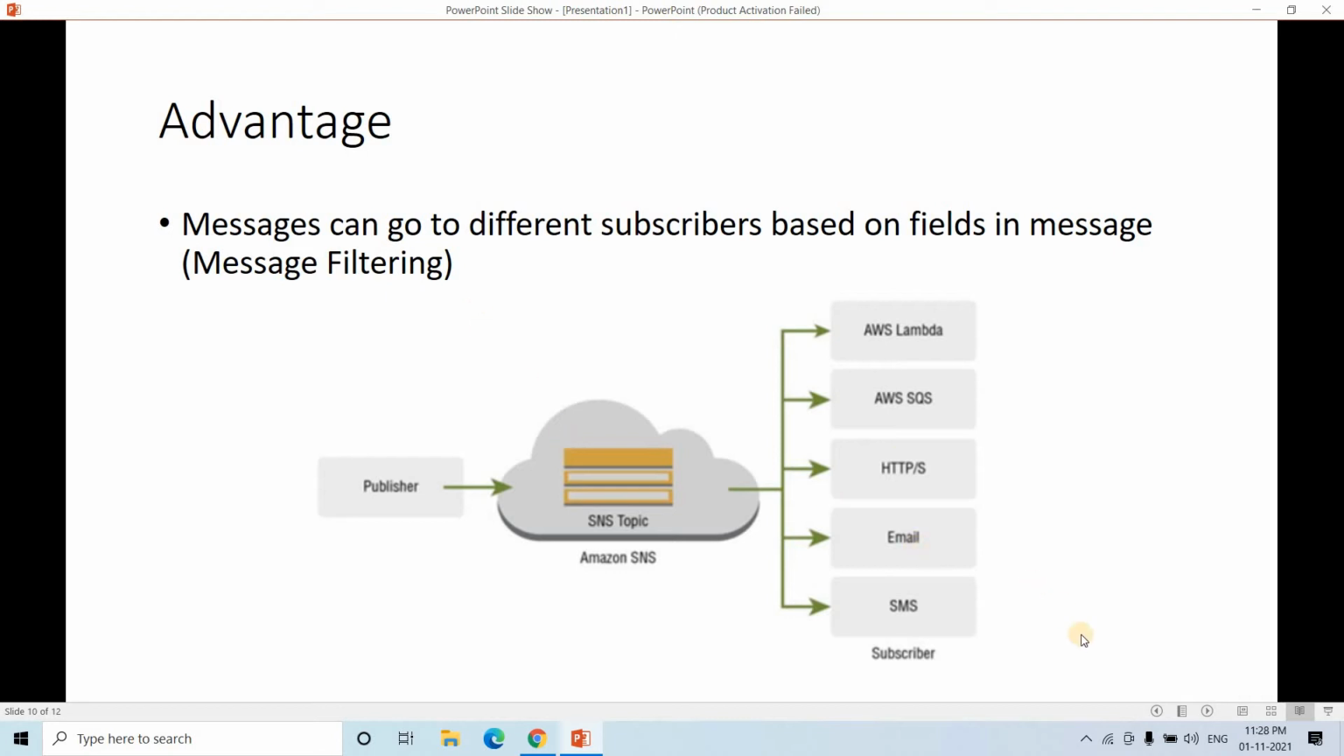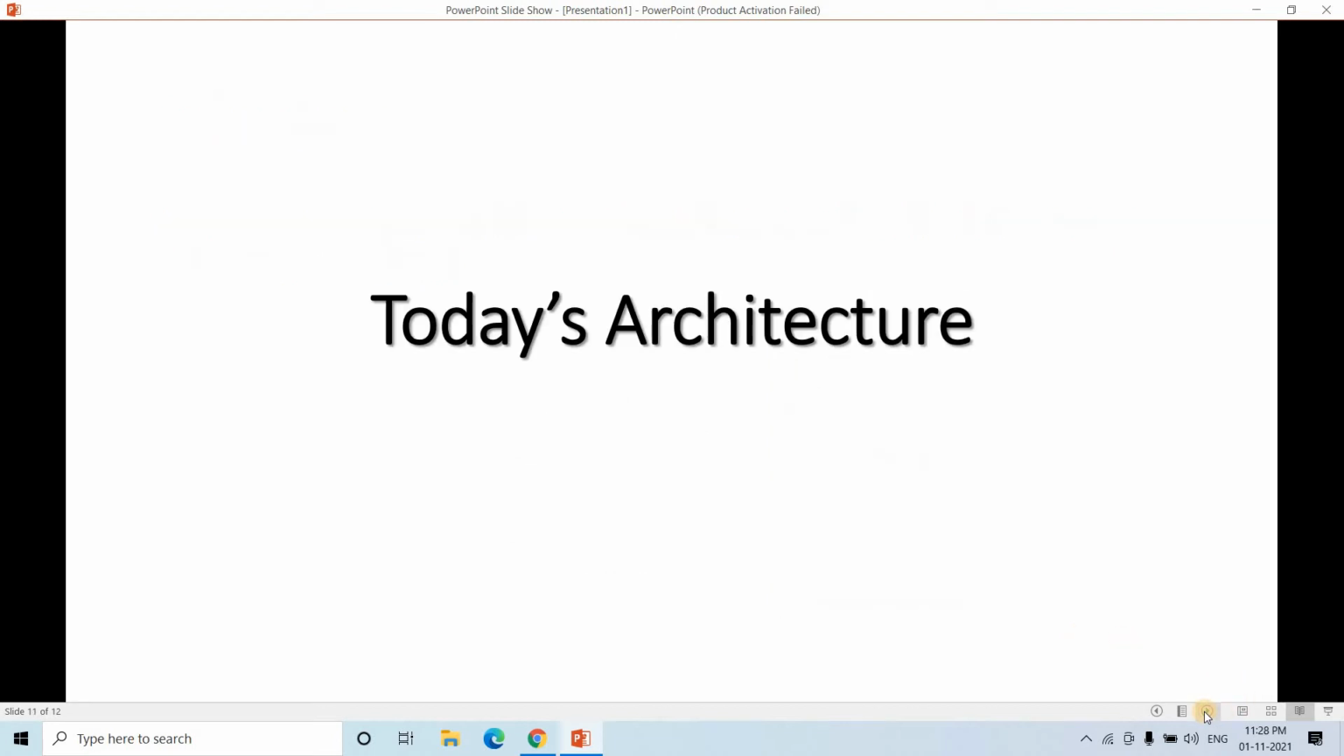So these are some of the advantages of SNS. I hope you have got the fundamental idea of it. Now let's directly jump into our lab section, where we are going to discuss some architecture.